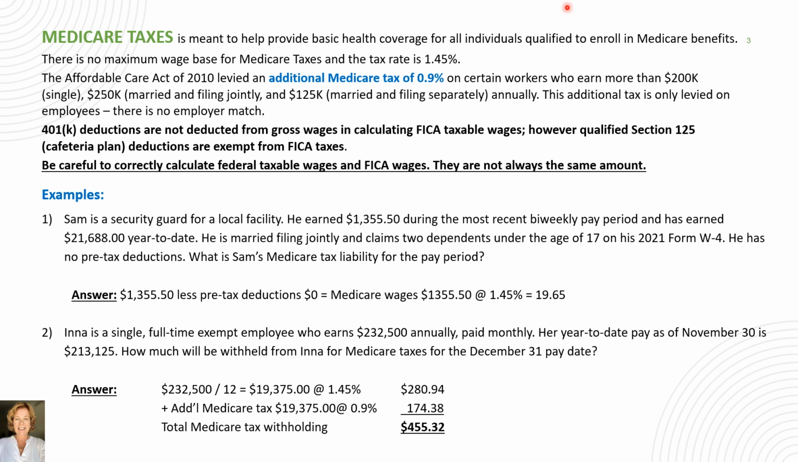Well, first thing to remember is that the Form W-4 is for federal tax withholdings, and the dependents do not impact Social Security and Medicare tax withholdings, so ignore them. So we can start with calculating the Medicare wages by first looking at the wages per pay period and whether there are any pre-tax deductions. In this case, there are no pre-tax deductions. So the calculation in this case is $1,355.50 multiplied by 1.45%, which equals $19.65.